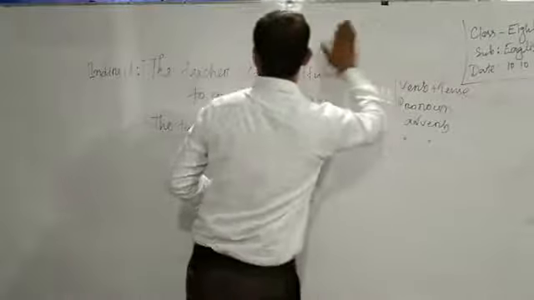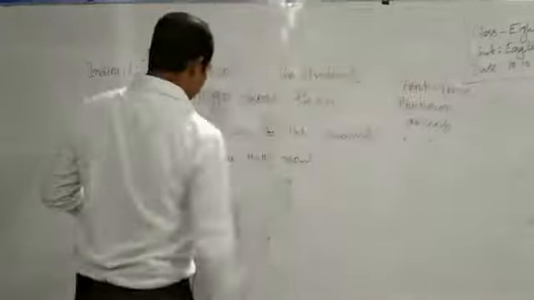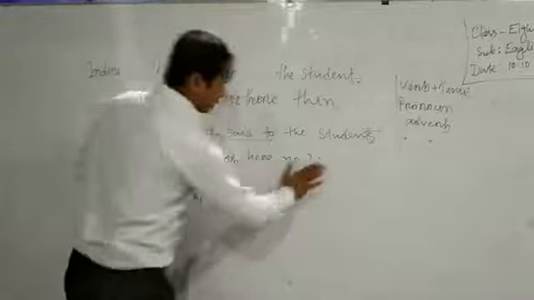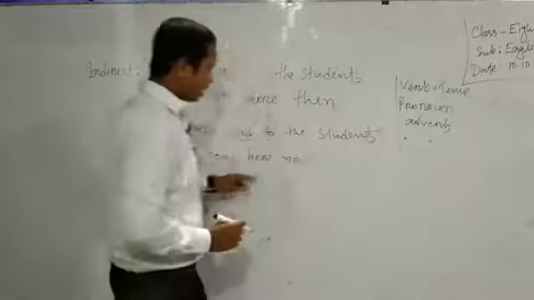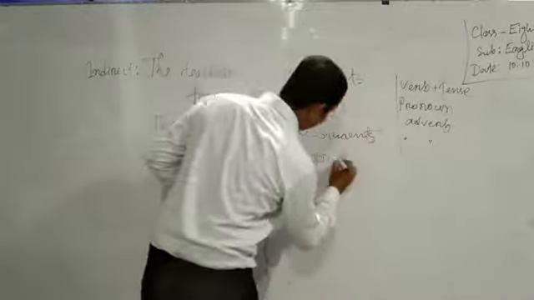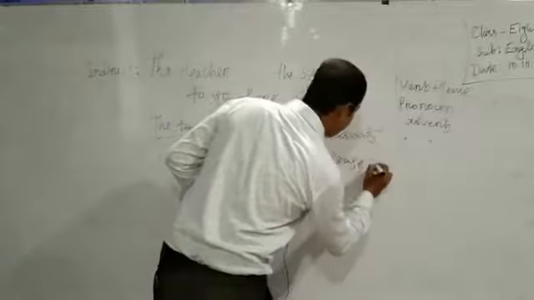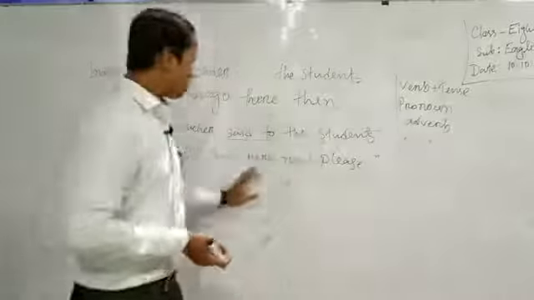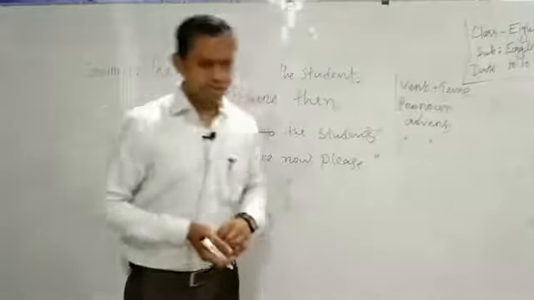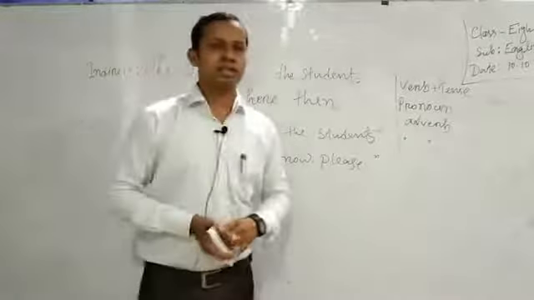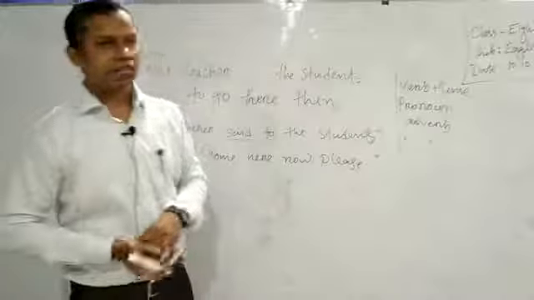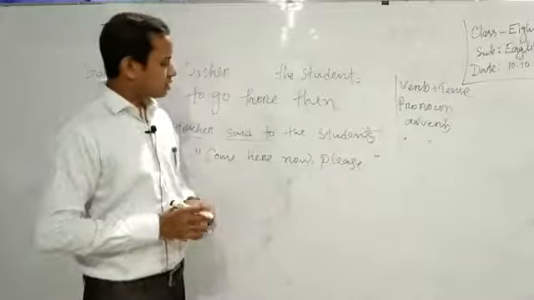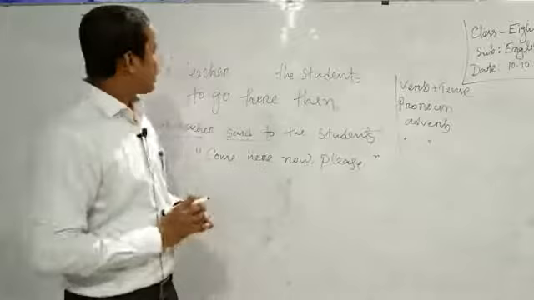Okay. In case of told, if the teacher said, come here now please, the sentence will be like that. Notice please: the teacher said to the student, come here now please. So please or would you mind, would you like, etc., we can call it a humble request.